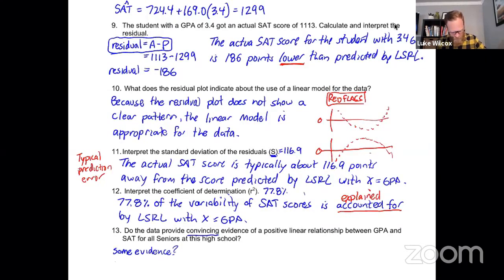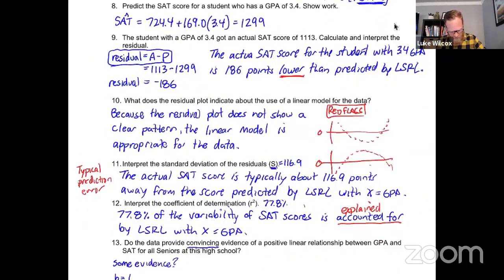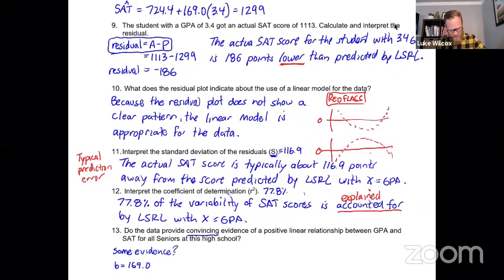Well, sure enough, if you look at the slope value, right, our slope value was 169.0, which is very clearly a positive linear relationship, right? It's greater than 0. So we do have some evidence based on this sample of 10, but the question is not asking about the sample of 10, it's asking about all seniors at this high school. So this is where we would have to make an inference about the population from our sample.